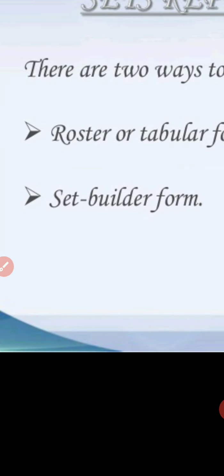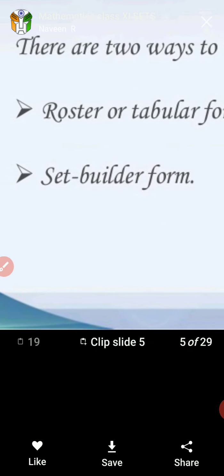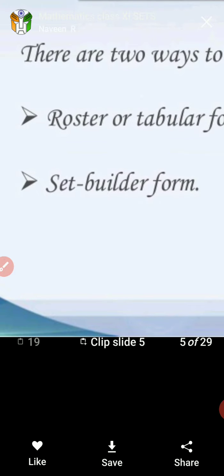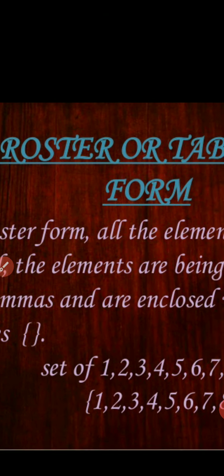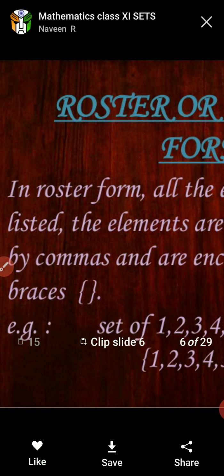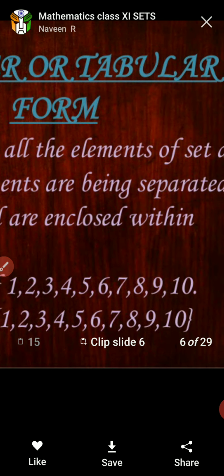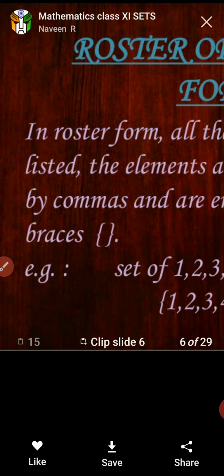Set representations. There are two ways to represent a set. Number one, roster or tabular form. Number two, set builder form. Roster or tabular form: in roster form, all the elements of the set are listed.